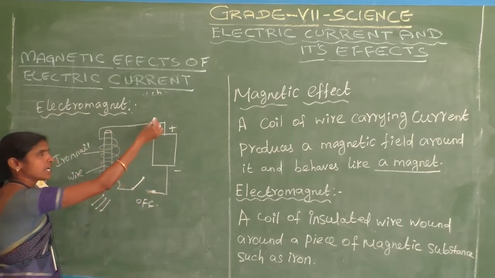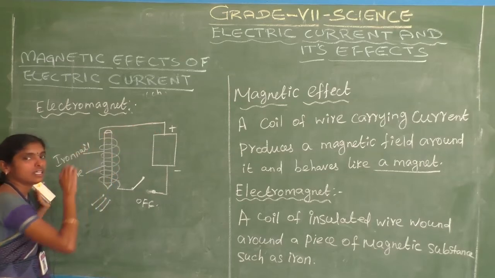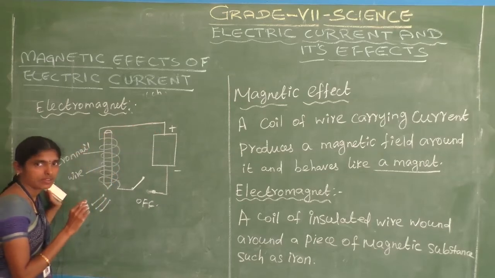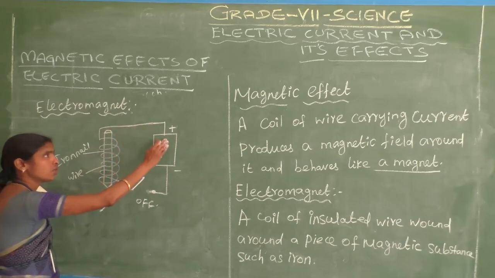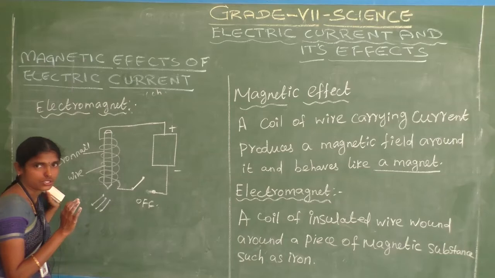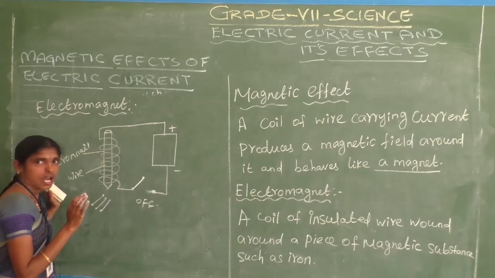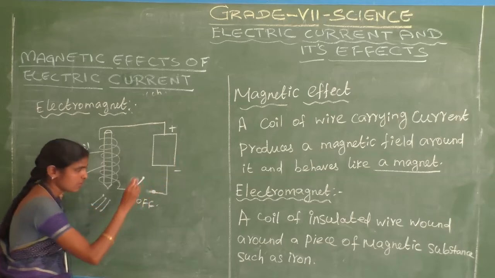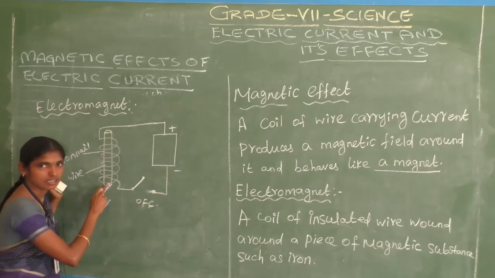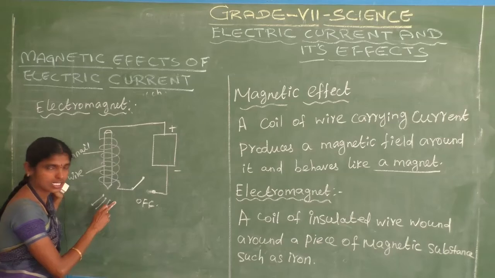We apply the current on the iron nail. In the off position, no current flows in the circuit. Let us consider one battery, one switch, one iron nail. This is one electric circuit.